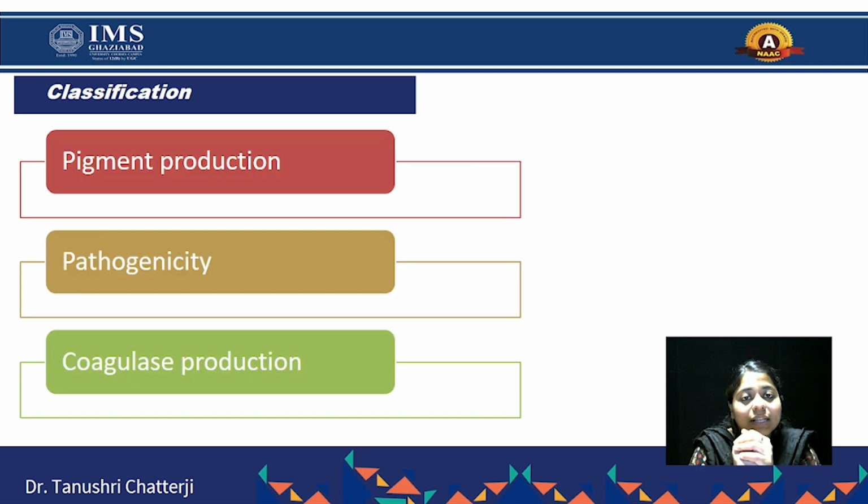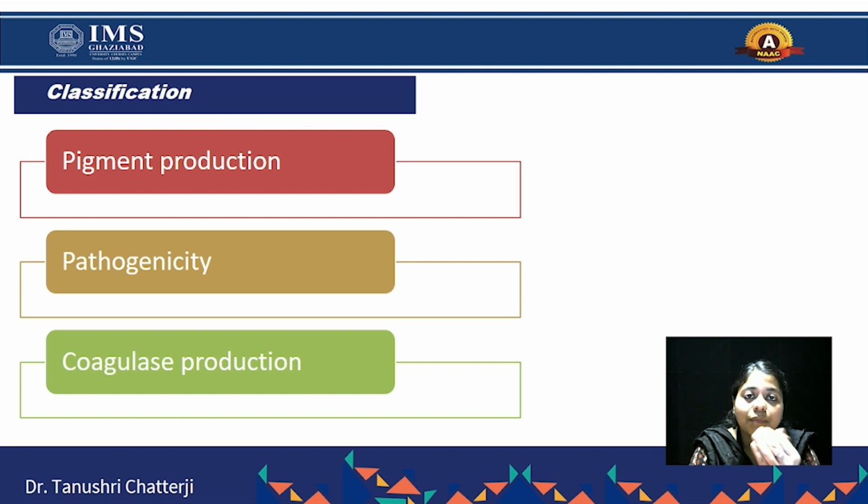Next, the classification is based on three different features: pigment production, pathogenicity, and coagulase production. On the basis of pigment production, when we are growing it on artificial culture media, different media give different types of colors. Like if you are growing it in nutrient agar, it will give golden-colored colonies.